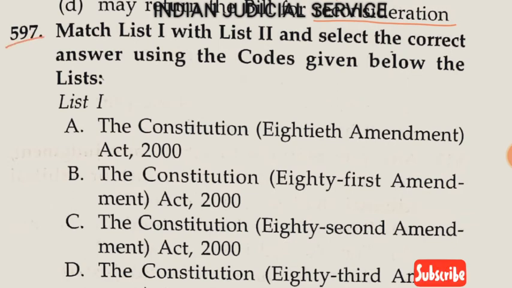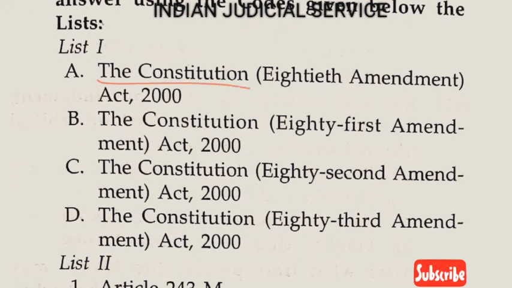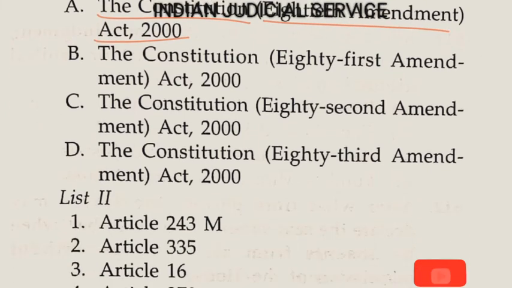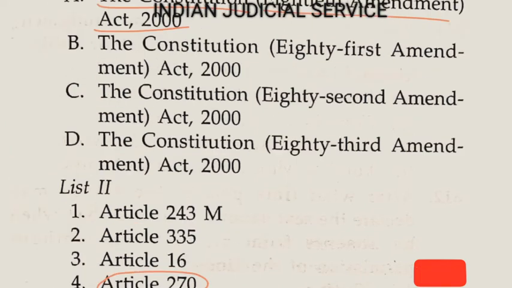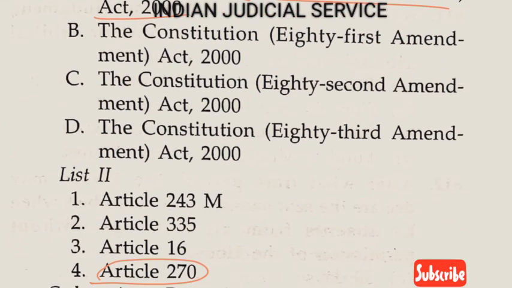Question number 597. There is a first list and a second list, and now we are going to match these lists. List 1 dealing with the constitution, 88th Amendment Act 2000, is related to Article 270, so it is here 4. Article 270 deals with the taxes and levy distribution between the Union and state.